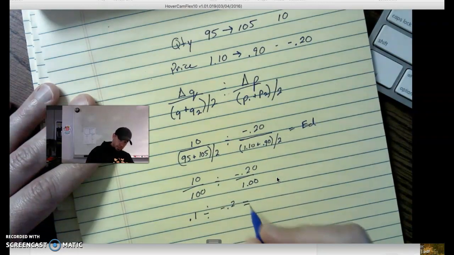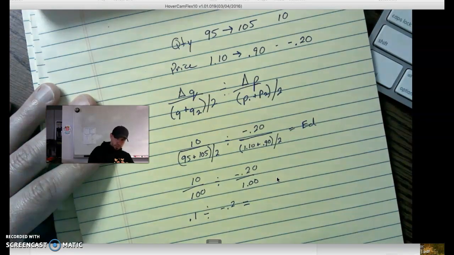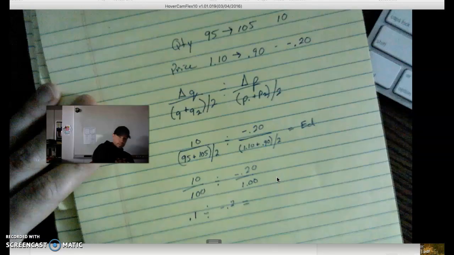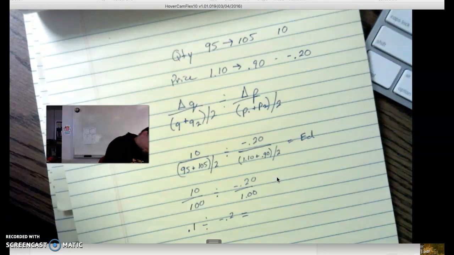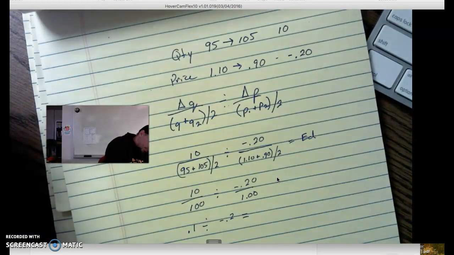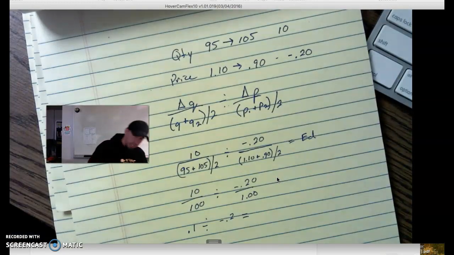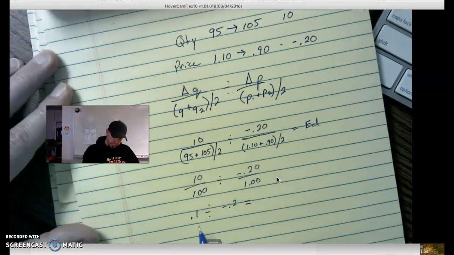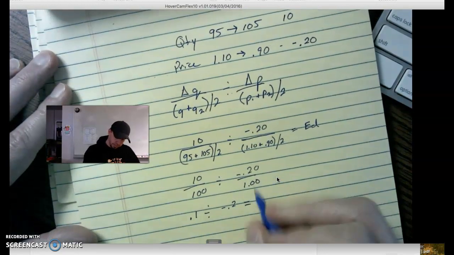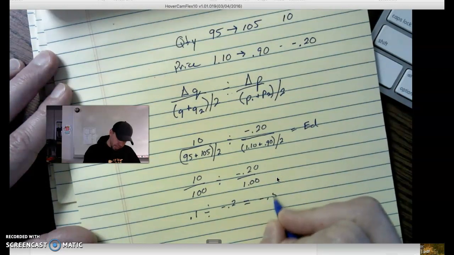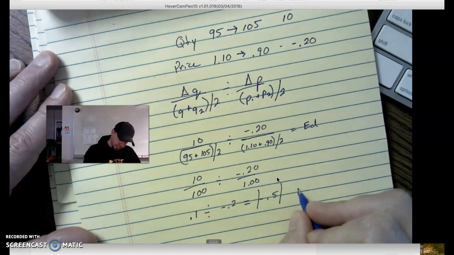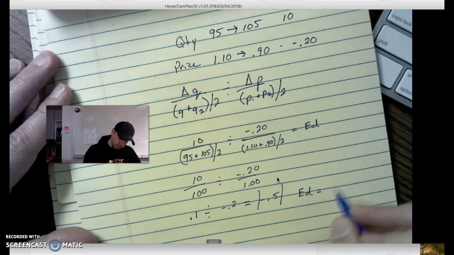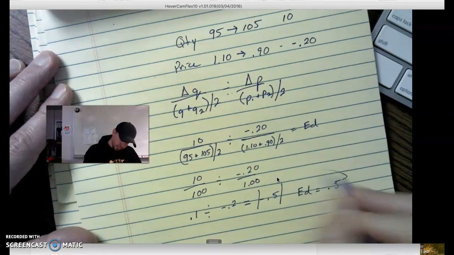So now we take our 0.1 divided by negative 0.2. And if you take 0.1 divided by negative 0.2, that's going to give you negative 0.5. Remember, we take the absolute value of this. So our elasticity of demand for this is equal to 0.5.